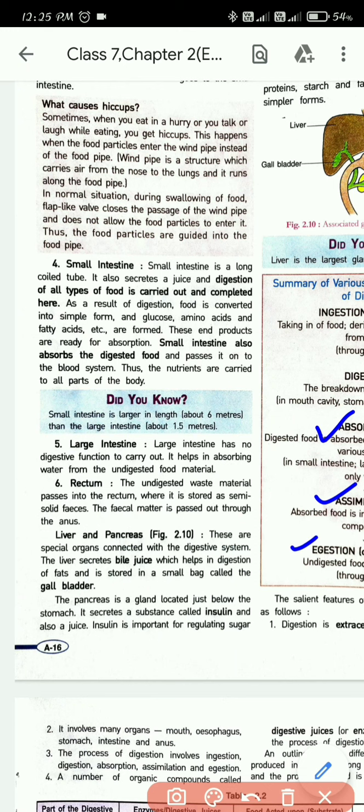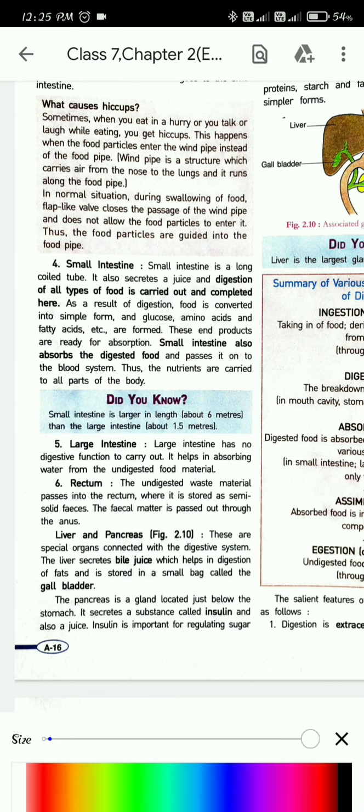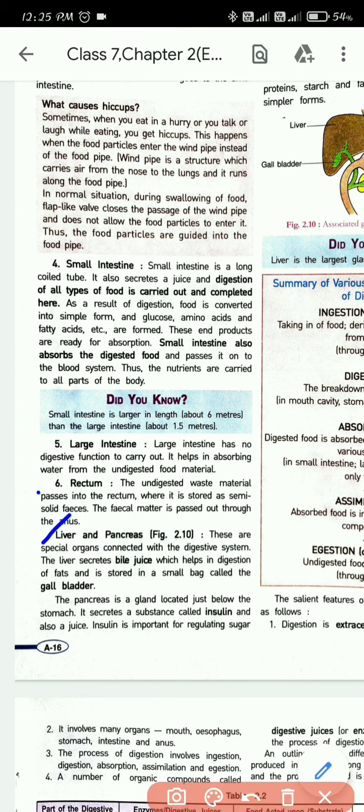So these were the organs related to your digestive system. Next we will learn about two special organs related to the digestive system. They are what? Liver and pancreas.